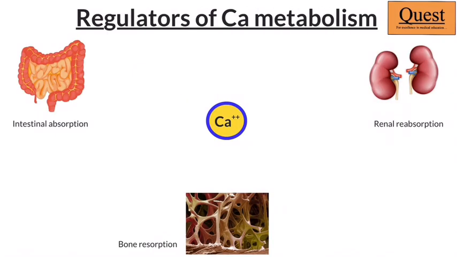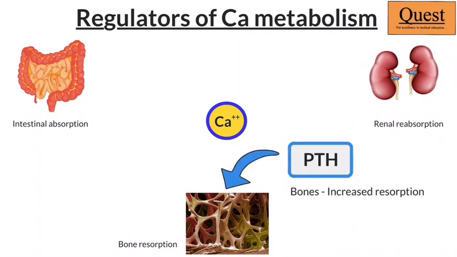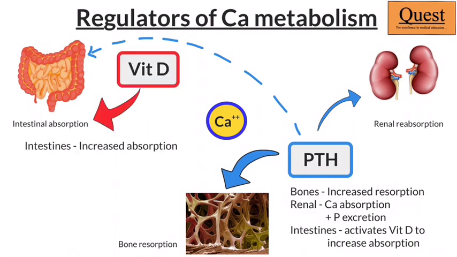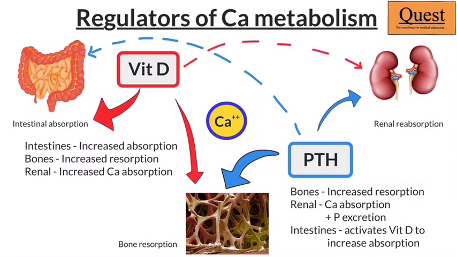Now, after bones, let's have a look at the regulators. PTH and vitamin D, both of them are primarily interested in maintaining serum calcium. PTH does that first by resorption of bone. It can also do it by reabsorption of calcium from the kidneys. It has an indirect action on the intestines though. Vitamin D, on the other hand, primarily acts on intestinal absorption of calcium. It can also work on bone resorption, and it can also increase the renal reabsorption, but that is not the primary role of vitamin D.